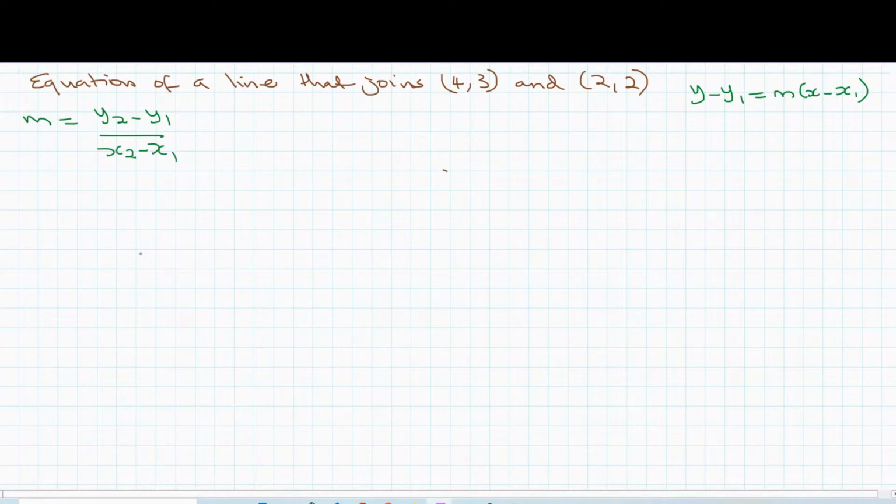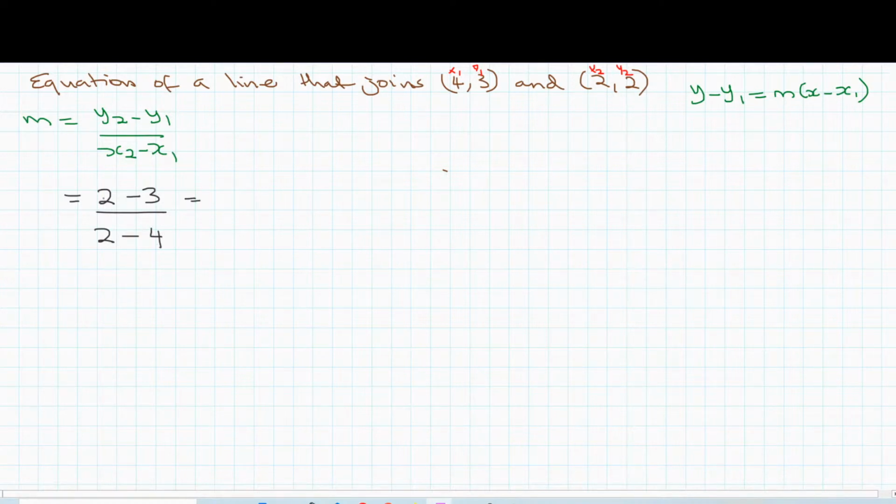So now that we have these two equations, what we're going to do next is go ahead and figure out what x1, y1, x2, y2 are going to be. We can pick any points, so let's go with this one here. Let's go with x1, and then this is y1, this is x2, and this is y2. Now we're going to plug these values into our equation. Y2 is going to be 2 minus y1, which is 3, divided by x2, which is also 2, minus x1, which is 4.